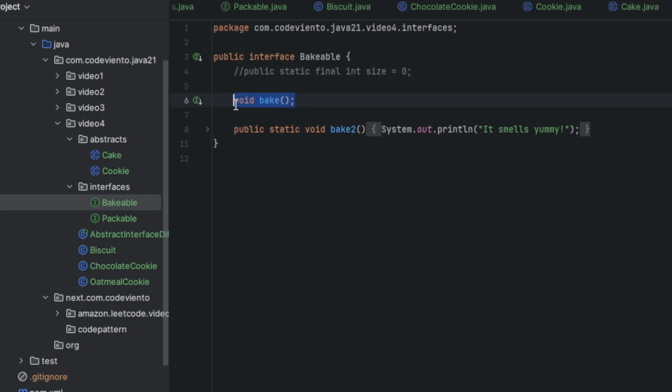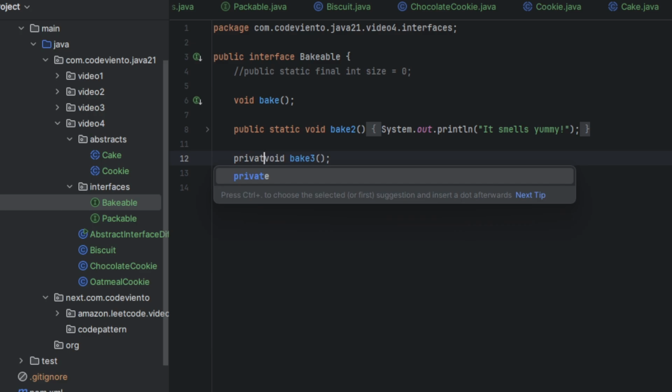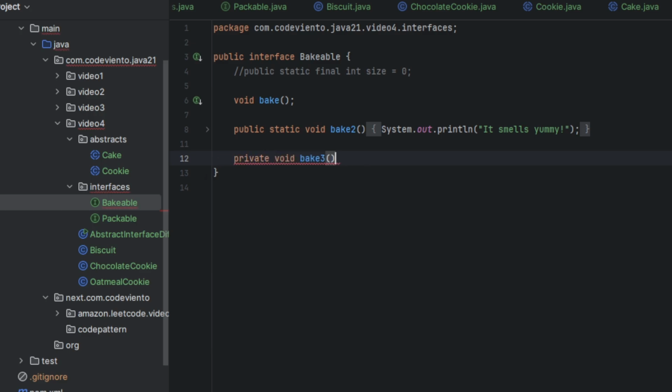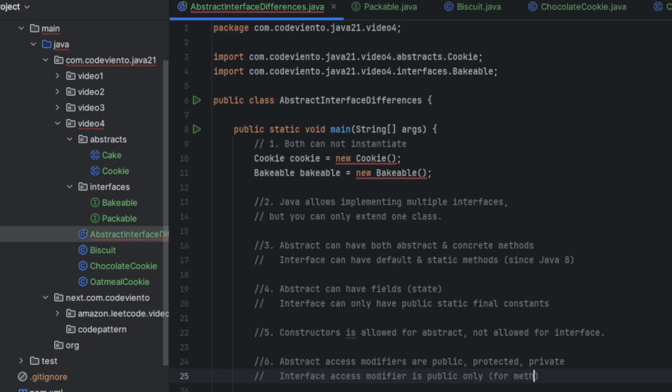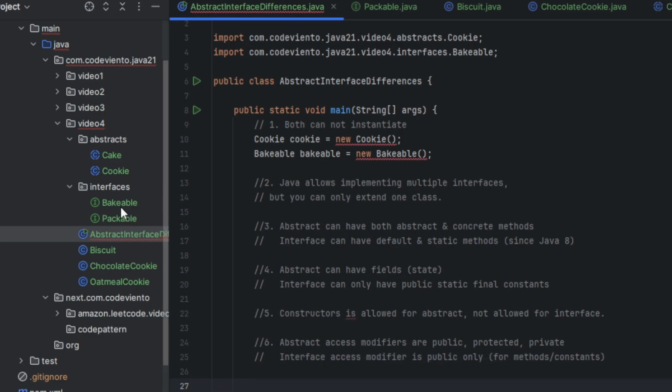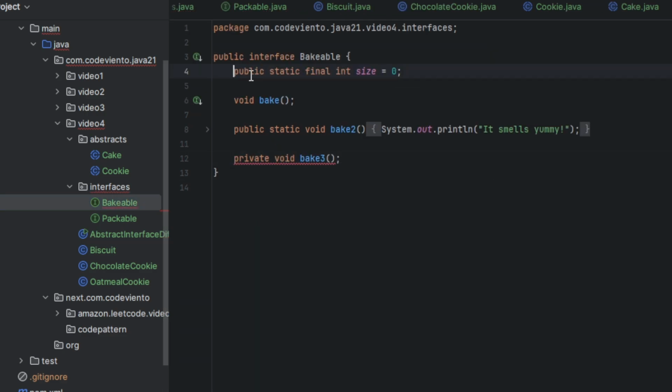So let's put another bake method, bake3, and change its access modifier to private. As you see, we cannot do that. The sixth one, abstract class access modifiers can be public, private, or protected, and interface access modifier is public only for methods and constants. It means we cannot do that. Private, not allowed. Let's continue.